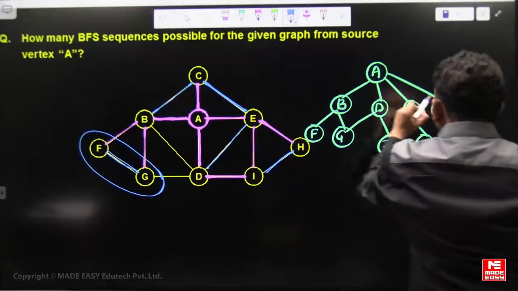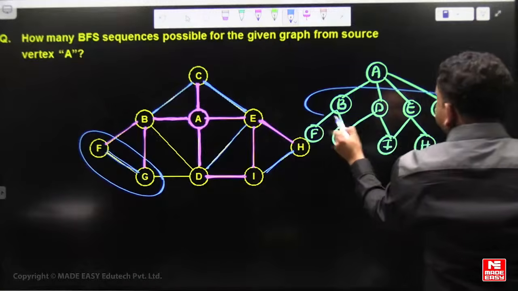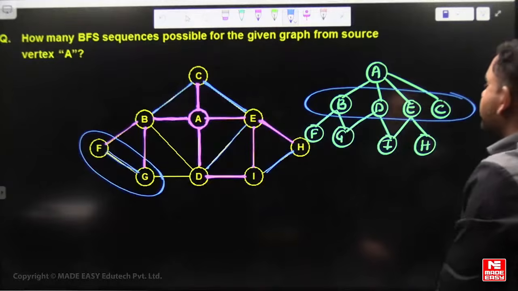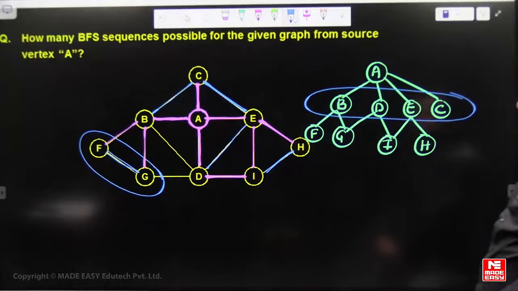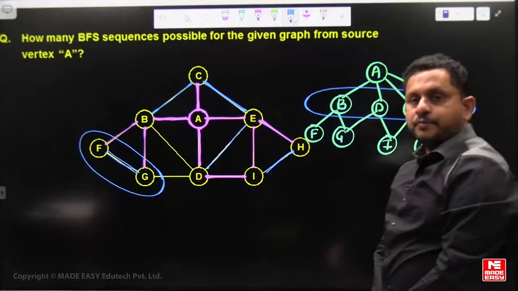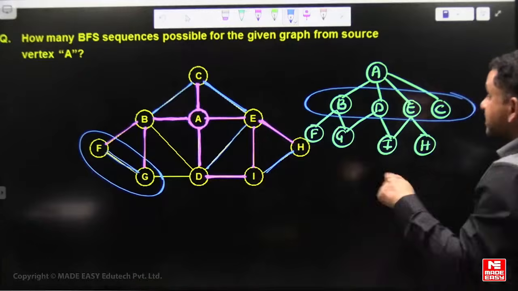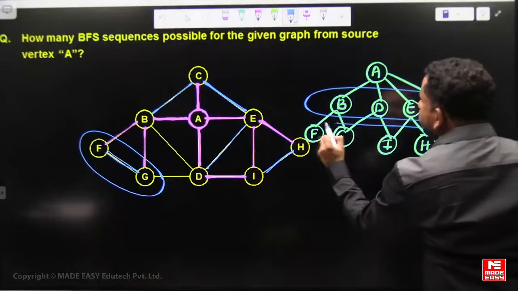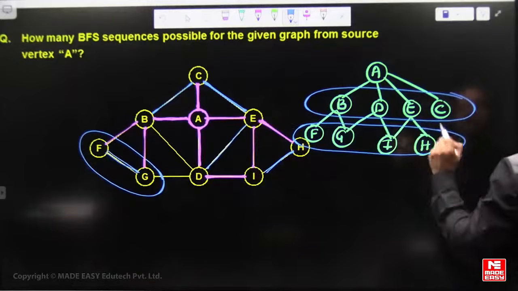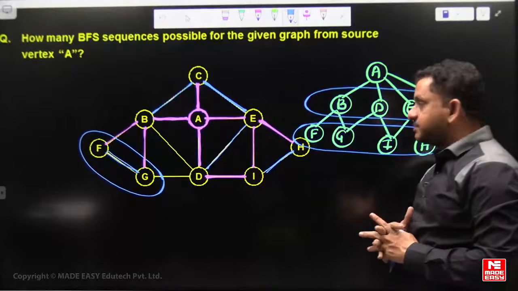So these four vertices B, C, D, E can be visited in any order, which is 4 factorial ways. But the next 4 vertices of the third level sequence depend on the second level sequence.